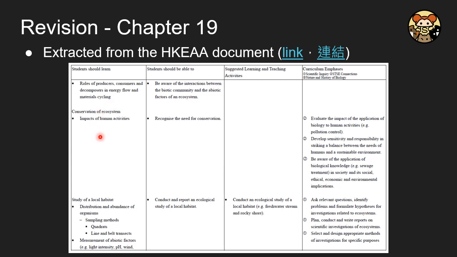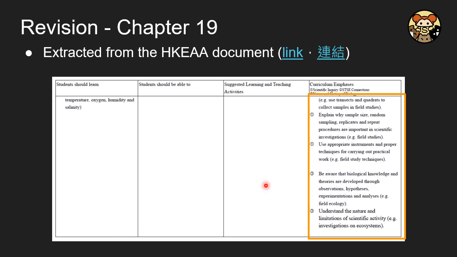And for conservation, we have to know that human activities are having a huge impact on the ecosystem. And if we are going to study the local habitat, we have some standard sampling methods, and the terms we usually use will be quadrat or the belt transect. So here will be the end of this chapter, and here are some nature of science things, because if you are going to a field, you have to understand what you're doing, and in the limited time, hopefully you and your teacher will enjoy a happy time.